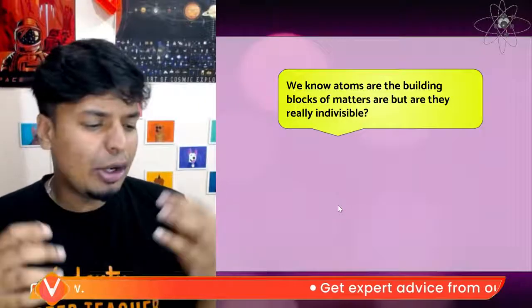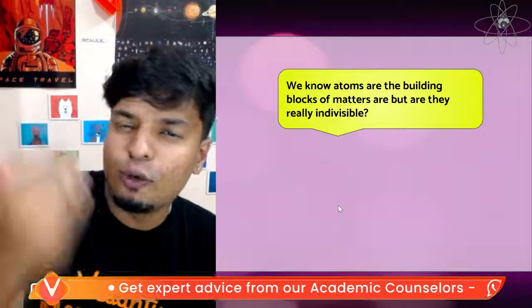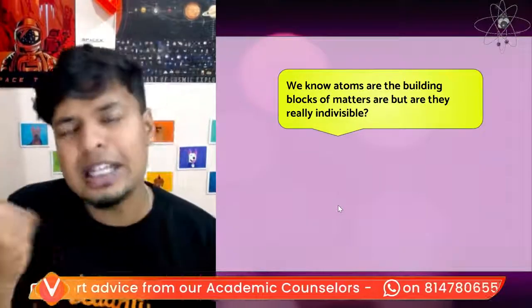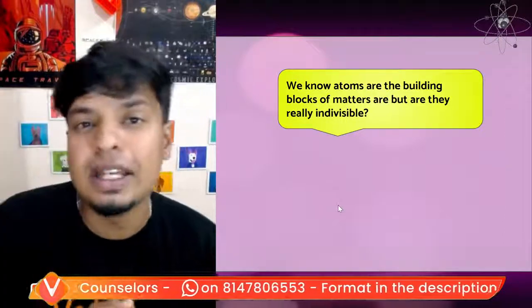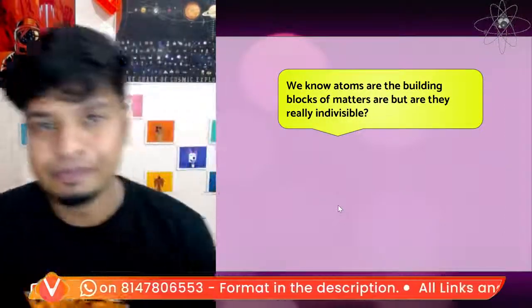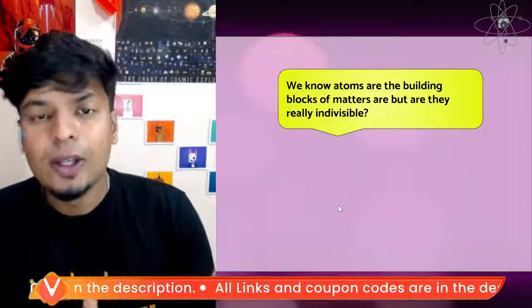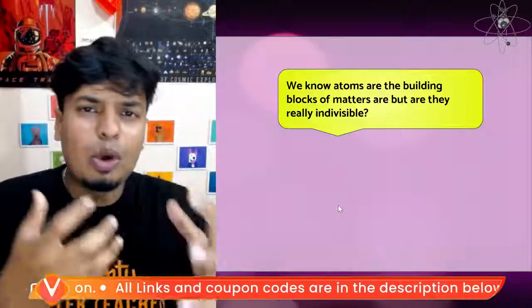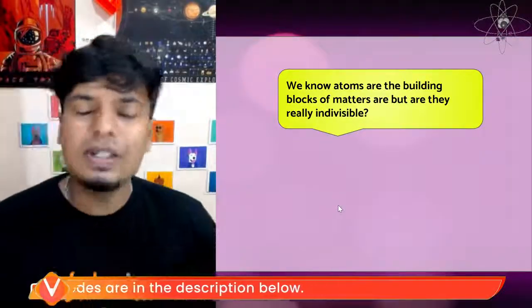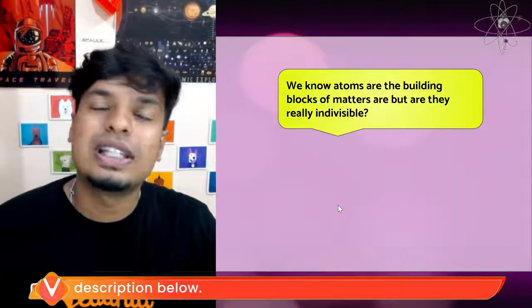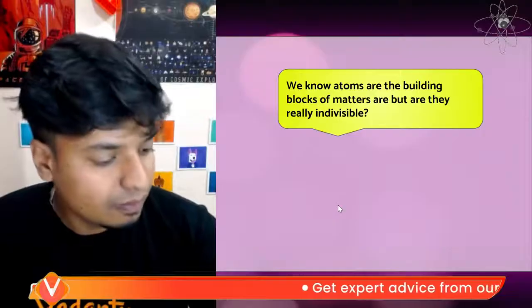For example, you might have studied it like this. If you cut me into two, I'll become two. If you cut me into four pieces, if you keep on cutting me a million times, there will be one point where you cannot cut me anymore. That is the point of the atom. People were thinking you can divide a product as many times as you can until you reach the atom. After the atom, it's nothing. God knows what is there after the atom.